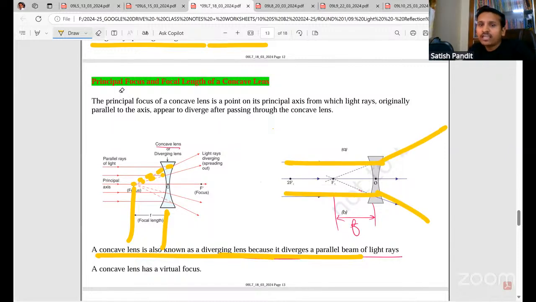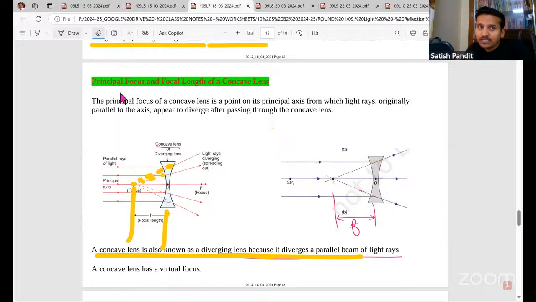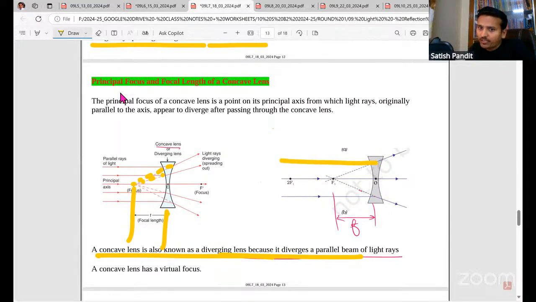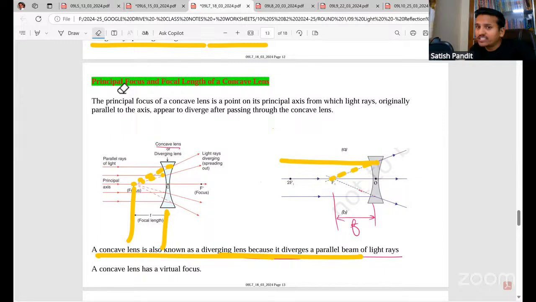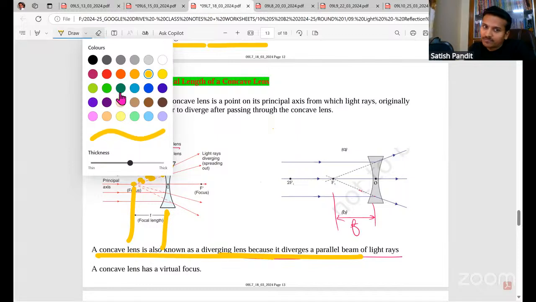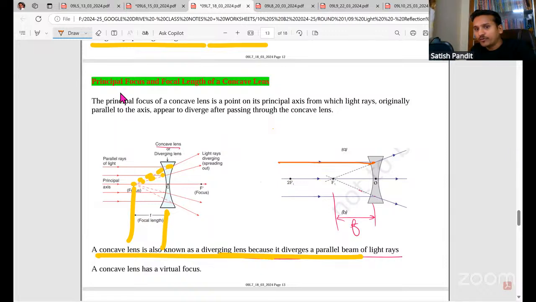Now, one more thing. While you are drawing the ray diagram for a concave lens, first draw the incident ray. This is the point of incidence. You first join it to the focus, take your scale, and only then extend it. You should draw the diverging rays later on. Please don't draw it initially itself, otherwise you'll land up in trouble and you'll get it mostly incorrect. If you don't do it the way I'm telling you, 99% you'll make a mistake. So first draw the incident ray, join the point of incidence to the focus, and then only extend.